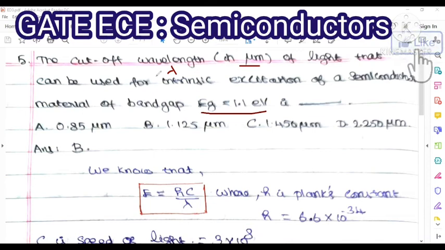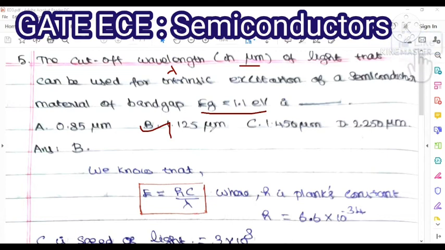Once again, I repeat the question. The cutoff wavelength of light that can be used for intrinsic excitation of a semiconductor material of band gap Eg, which is equal to 1.1 electron volt, is dash. Option A 0.85 micrometer, option B 1.125 μm, option C 1.450 μm, option D 2.250 μm. So among these answers, option B is the correct one. That is 1.125 μm.